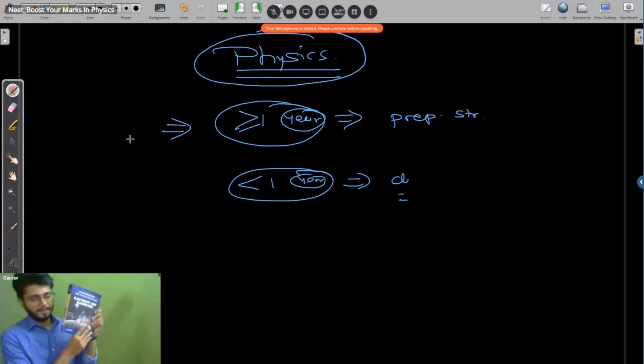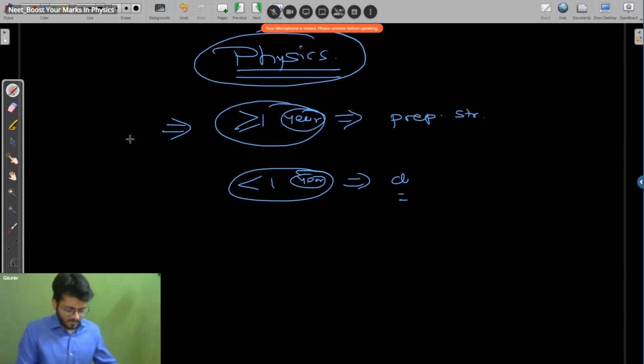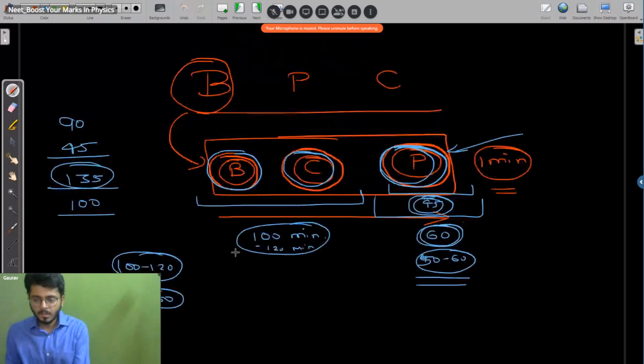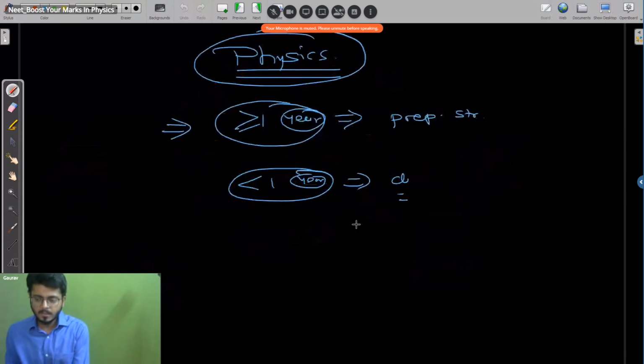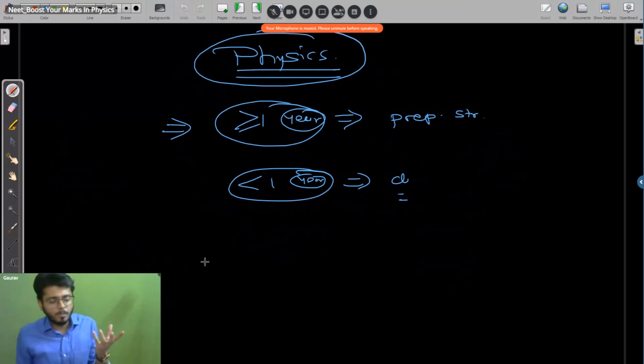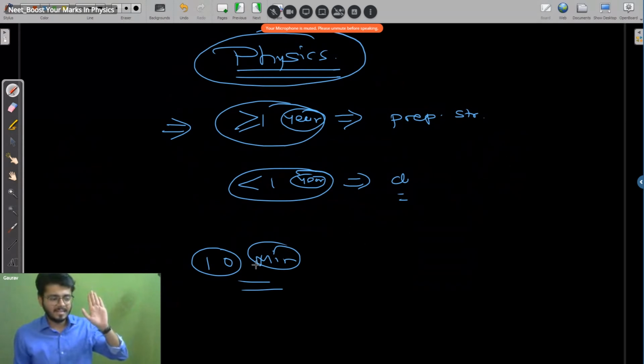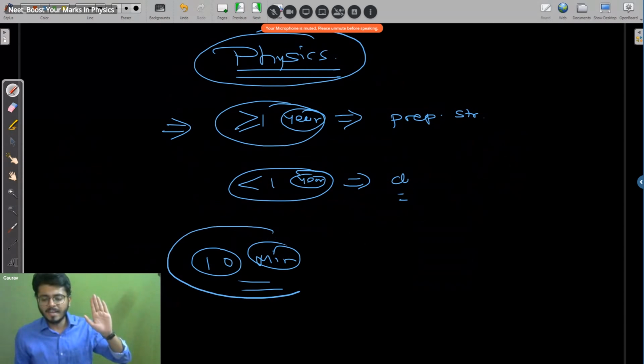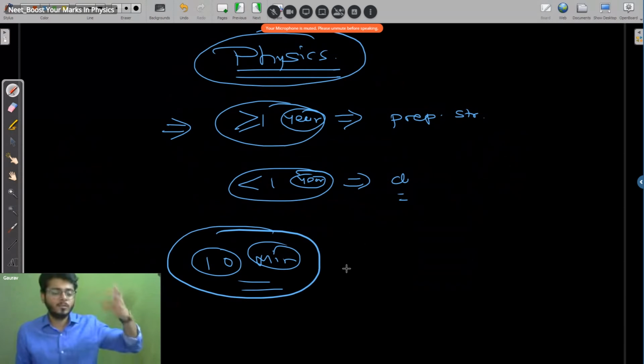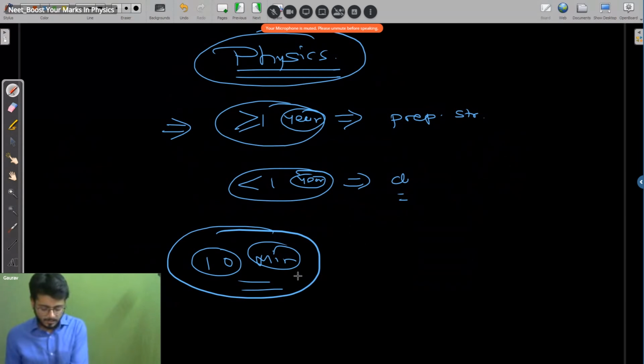What kind of problems? First of all, think logically about it. You have 1 minute or so for every problem of physics, right? So if there is a problem that could take around 10 minutes to solve, can we say that kind of problem could be asked in NEET exam? Is it possible that this kind of problem which is taking 5 to 10 minutes could be asked in NEET exam? They won't ask you, right? And if there is such a problem, you have to leave it. Got it? So now understand that, dear kids.